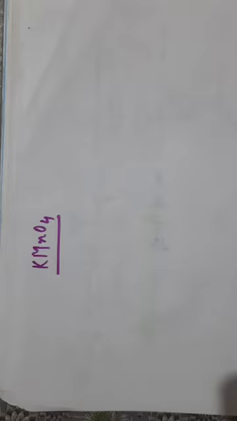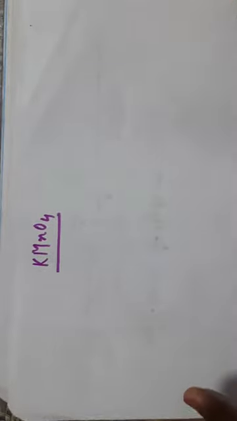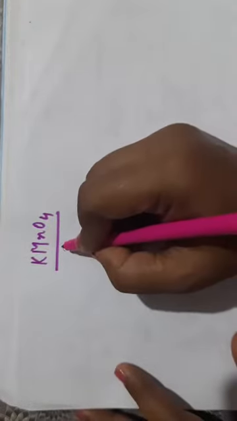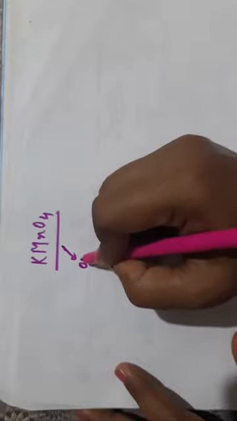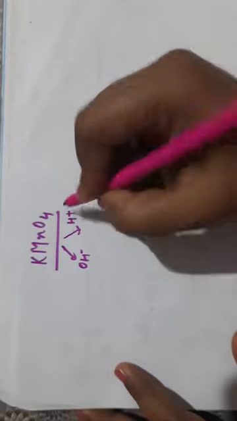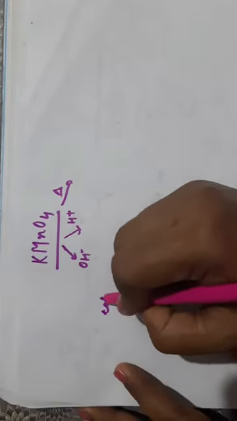Students, today we will be discussing a very important oxidizing agent, a strong oxidizing agent which is used very frequently in organic chemistry, that is potassium permanganate, KMnO4. Now KMnO4 is used in different mediums. It may be used in basic or alkaline medium, it may be used in acidic medium, it may be used along with heat.